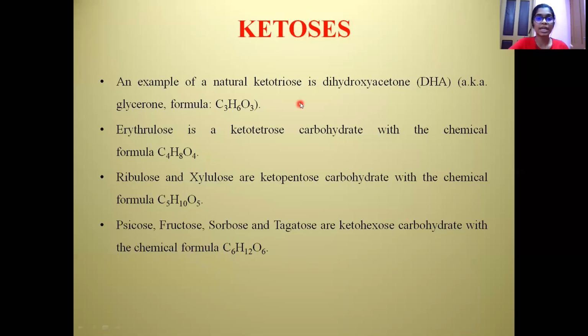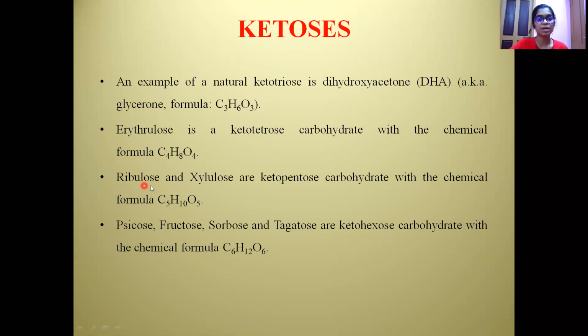So examples of ketose monosaccharide sugars are dihydroxyacetone, which is also called glycerone, and it has the formula C3H6O3. It is the same as the glycerose or the glyceraldehyde that we saw. So next is the erythrulose. It has the same formula as erythrose, that is a tetrose sugar, that is C4H8O4.